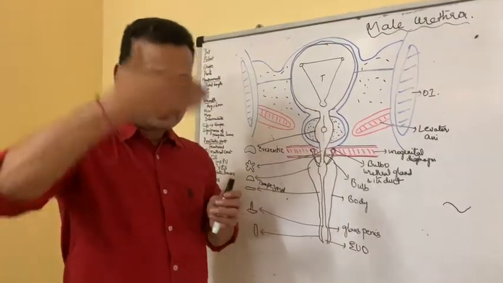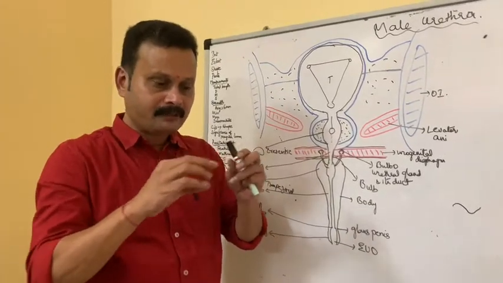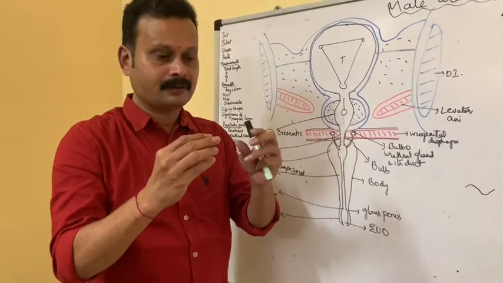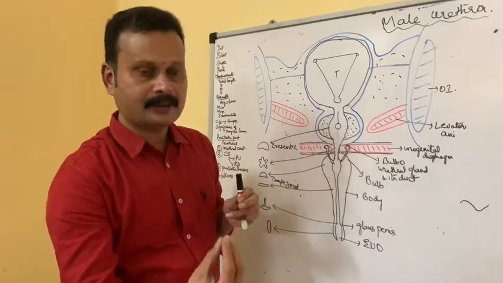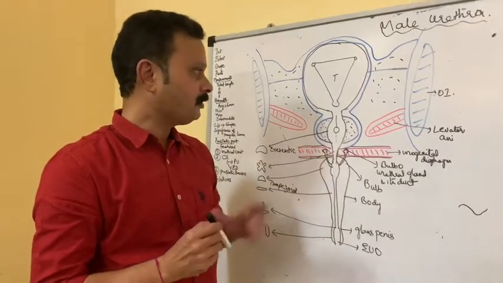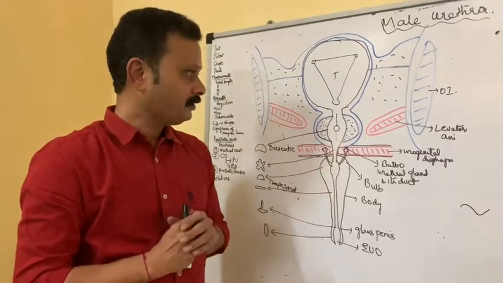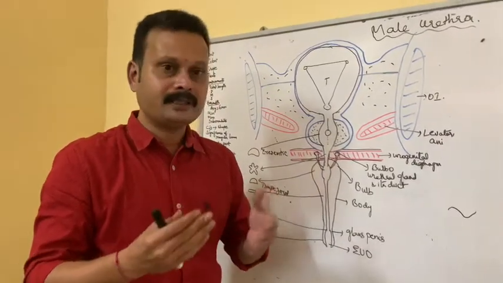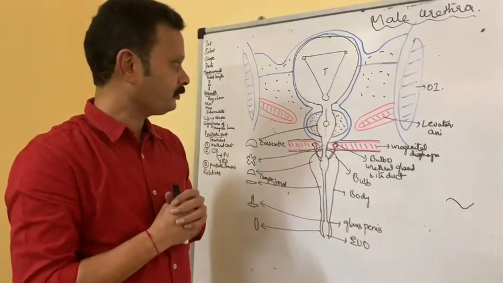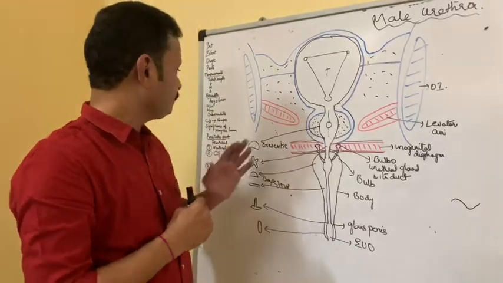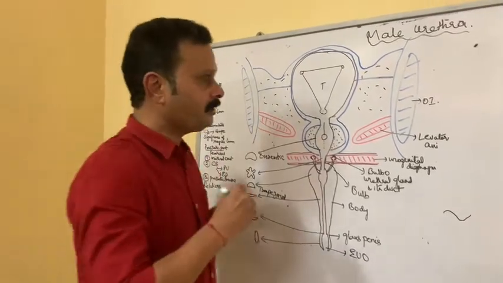On coronal section it is fusiform in shape, the wider portion being in the middle, and the narrower part in the lower part of the prostatic urethra. On cross section, as you already know, it is crescentic in shape. When the urethra is empty, the anterior and posterior walls come in approximation with each other, and it presents some features. In the midline, it presents a median urethral crest.